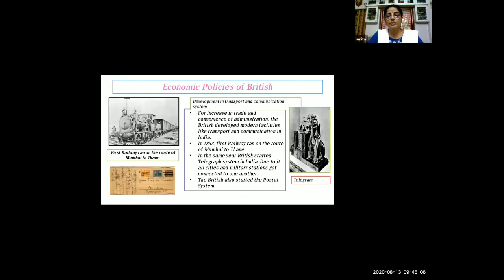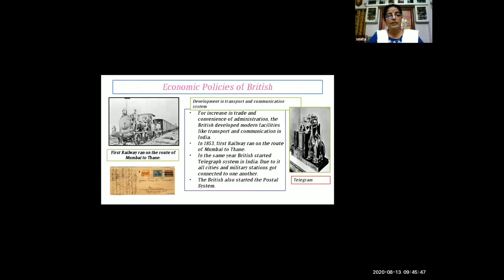Even I have not seen this machine, but in the Britishers' time, this was developed to communicate with other cities, other persons, other countries. They started the telegraph and telegram machines. Due to this, all cities and military stations got connected to one another. Nowadays, we are so lucky to have a mobile in our hand, and within a second we can contact any person all over the world. Before that, we used to send postcards. You can see one more picture below that train, which is of a postcard.